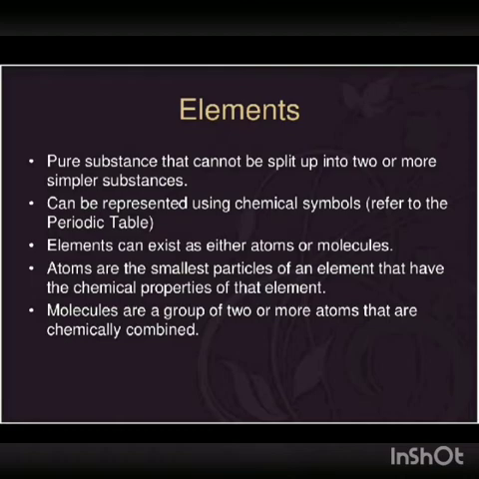All the matter around us is made up of elements. They can be represented by using chemical symbols, like we already studied how to write chemical symbols. The first letter will be capital and the second letter will be in lowercase. Then, elements can exist as either atoms or molecules.